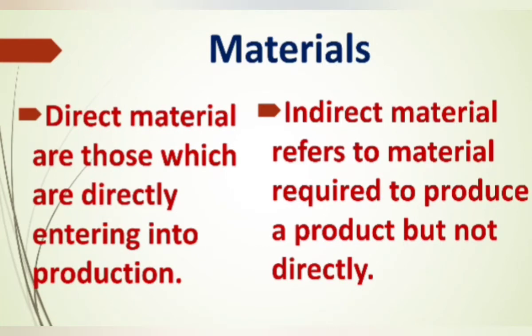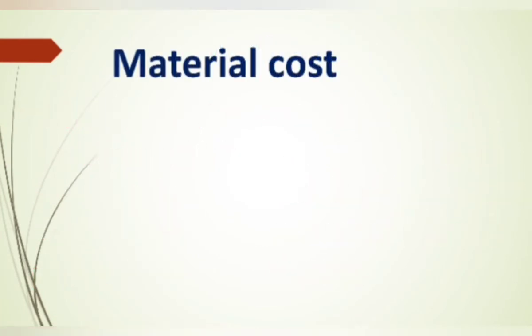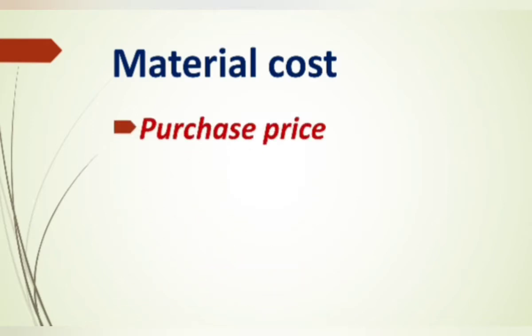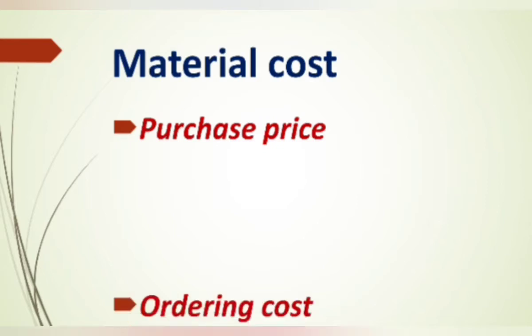Next we can see how to ascertain material cost. Ascertaining material cost includes purchasing price, ordering cost, and carrying cost. First is purchasing price. For the purpose of making finished goods, we need to buy raw material. Then ordering cost.